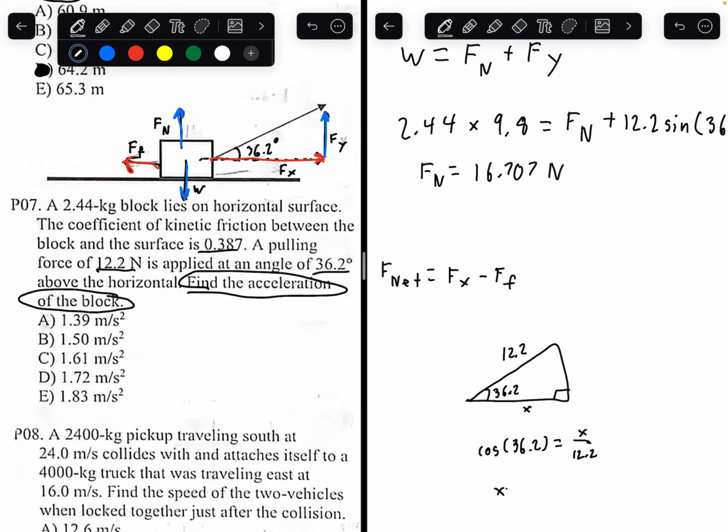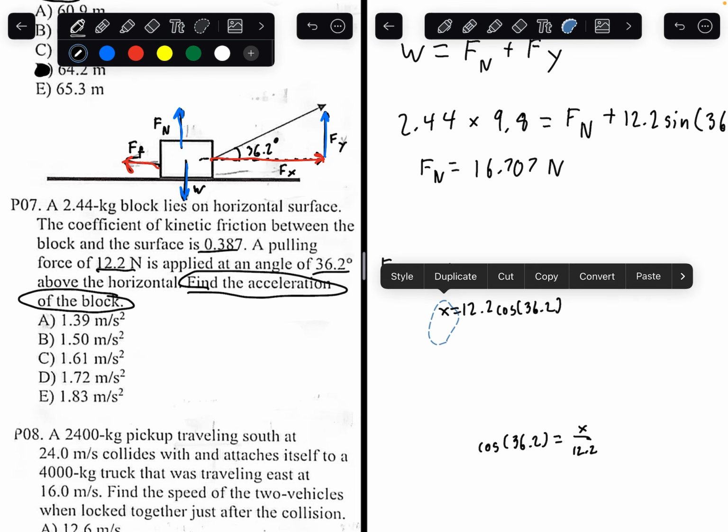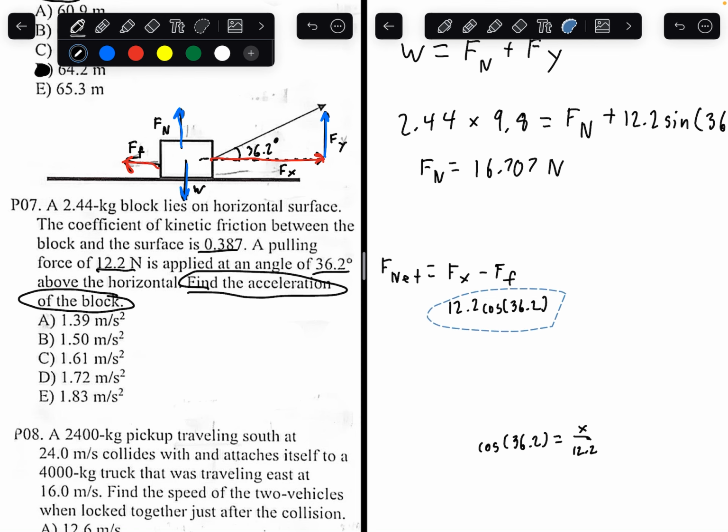X equals 12.2 cosine of 36.2. So we got this as F of x.